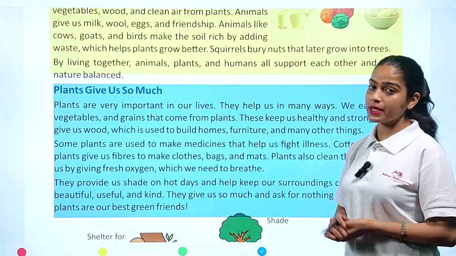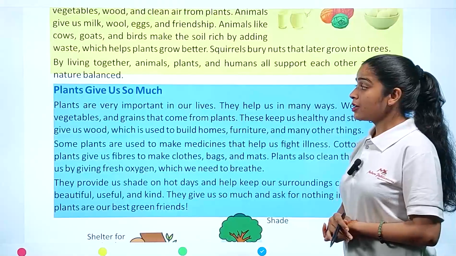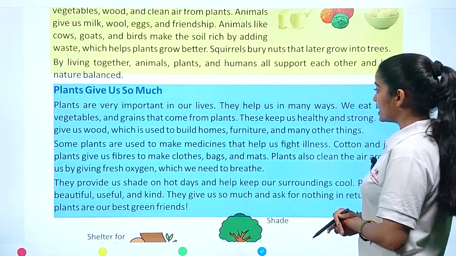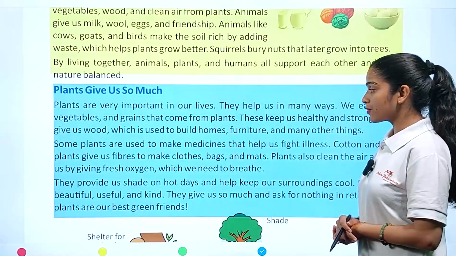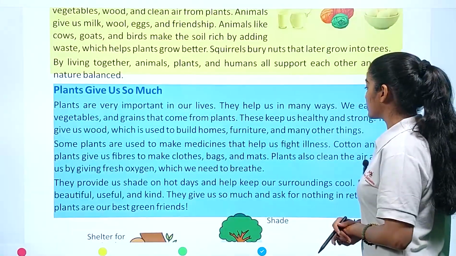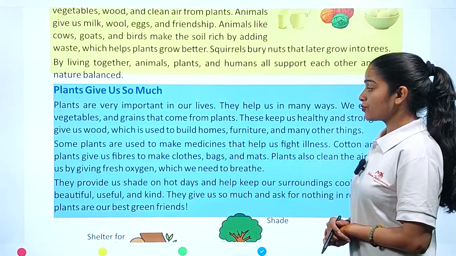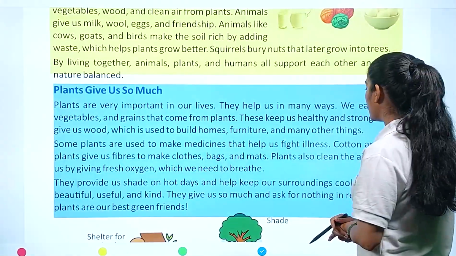We all know plants play a very important role in our life. So plants are very important in our lives. They help us in many ways. We eat fruits, vegetables, and grains that come from plants. These keep us healthy and strong. Trees give us wood, which is used to build homes, furniture, and many other things.